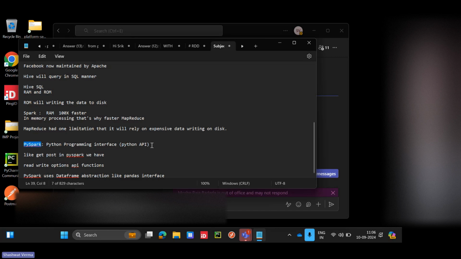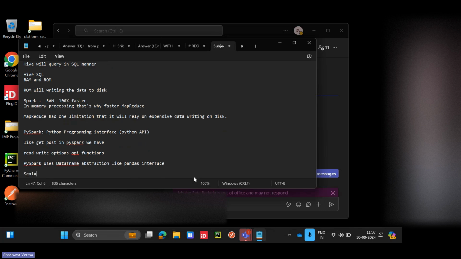So they have created an API on top of Spark. Spark API, PySpark or Scala. Many other languages are there. Scala is there, R is there, and Spark SQL is also there. We do Spark.SQL, right?